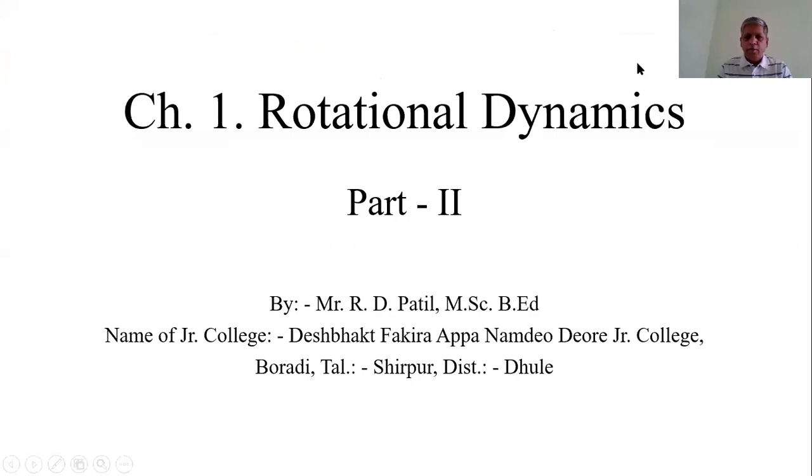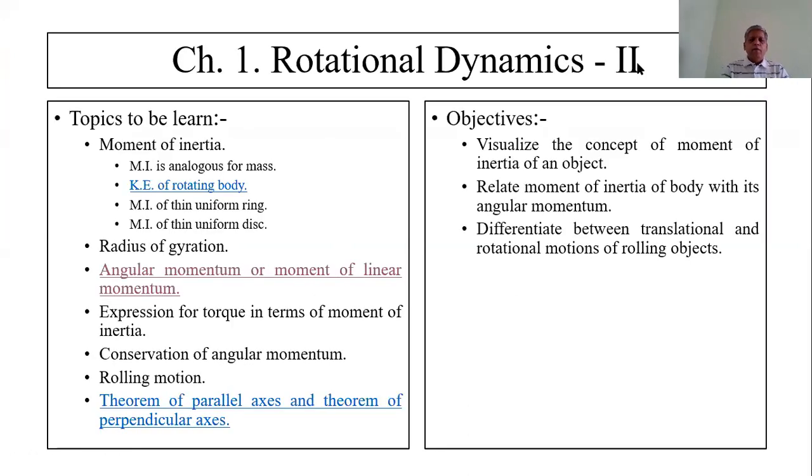Also, I explained the kinetic energy of a rotating body, moment of inertia of a thin uniform ring, moment of inertia of a thin uniform disc, and radius of gyration, its physical significance. The radius of gyration depends upon the shape and size, and also depends upon the position of the axis of rotation of that body.